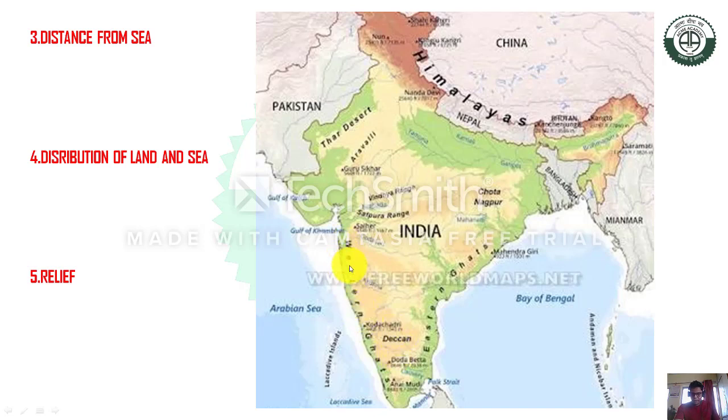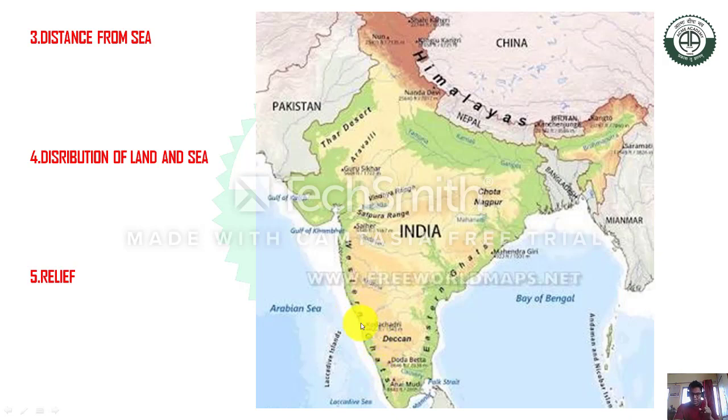So you can see this mountain creates a barrier. The side from where the winds are coming, meaning the Arabian Sea side, is called the windward side, and the opposite side of the Western Ghat is called the leeward side of the mountain. A leeward side always gets less rainfall, because most of the rainfall occurs on the western side of the Western Ghat, where orographic rainfall occurs. So that is the first reason that relief also creates a variation in rainfall.